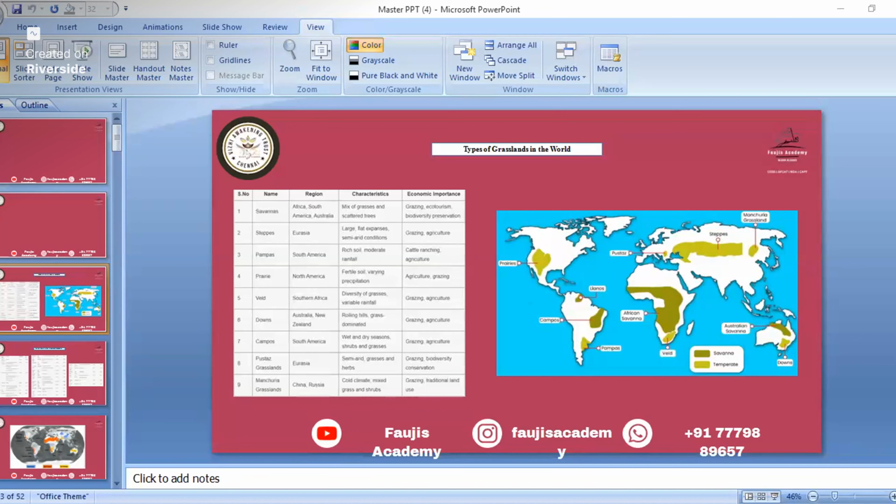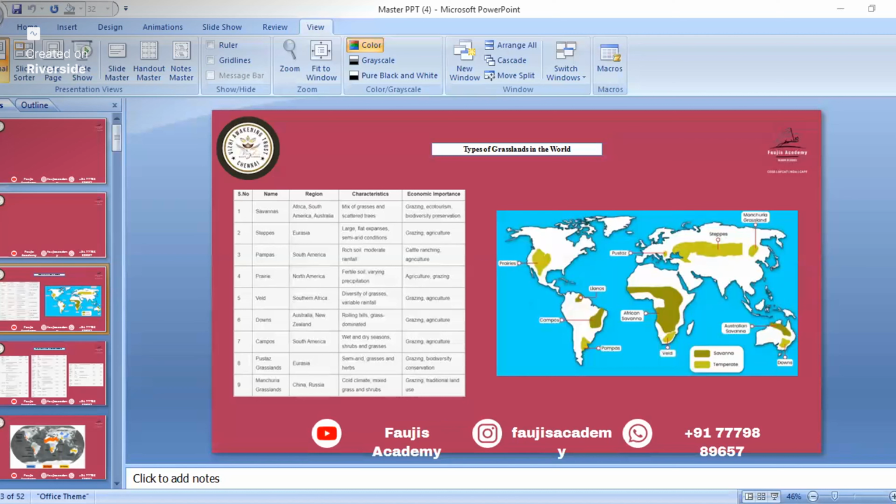And you know, grasslands are important for many things like grazing, ecotourism, biodiversity preservation, and agriculture. They have many uses. So, savanna grassland is located in which region? That is the Africa, South America, and Australia region.